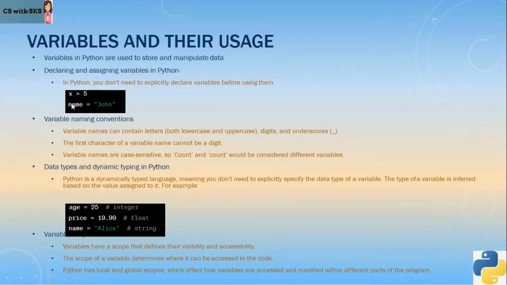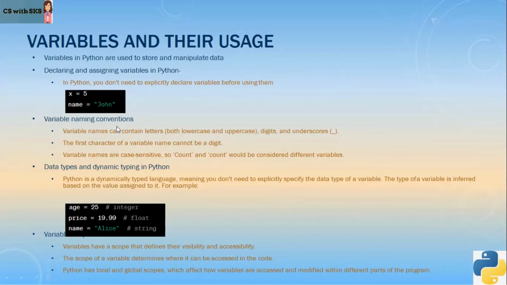It's of string type because a string value is assigned to it. So in Python, you don't need to explicitly declare what the data type of a variable is going to be. They will take the data type as per the value which is assigned to them, right?